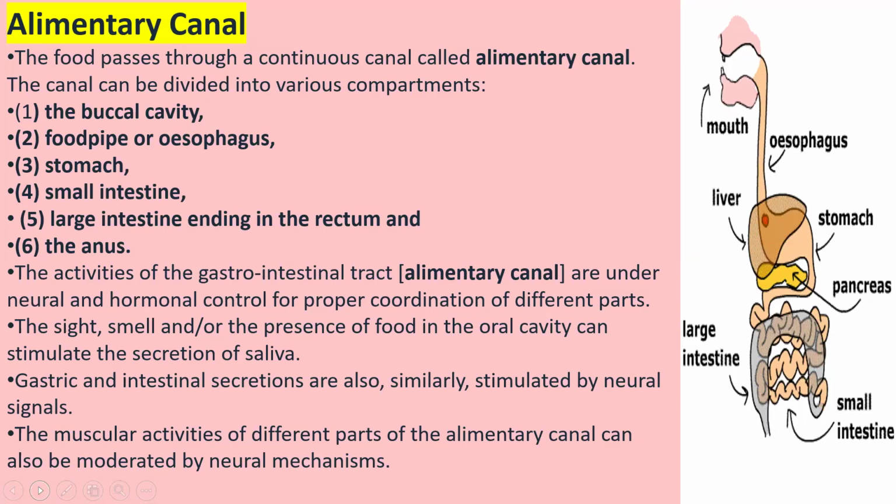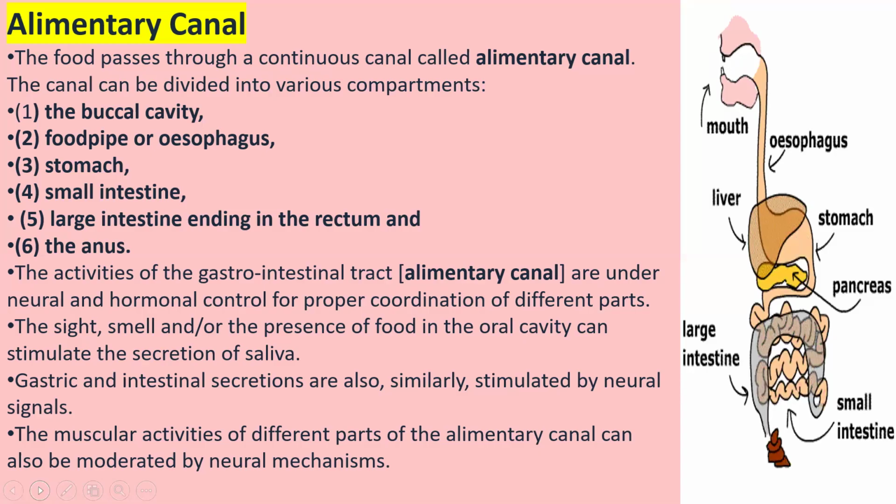The sight, smell, or presence of food, all the sensory organs which help in the sight, smell, and presence of food, taste of food in the oral cavity can stimulate the secretion of saliva. Gastric and intestinal secretions are also stimulated by neural signals.